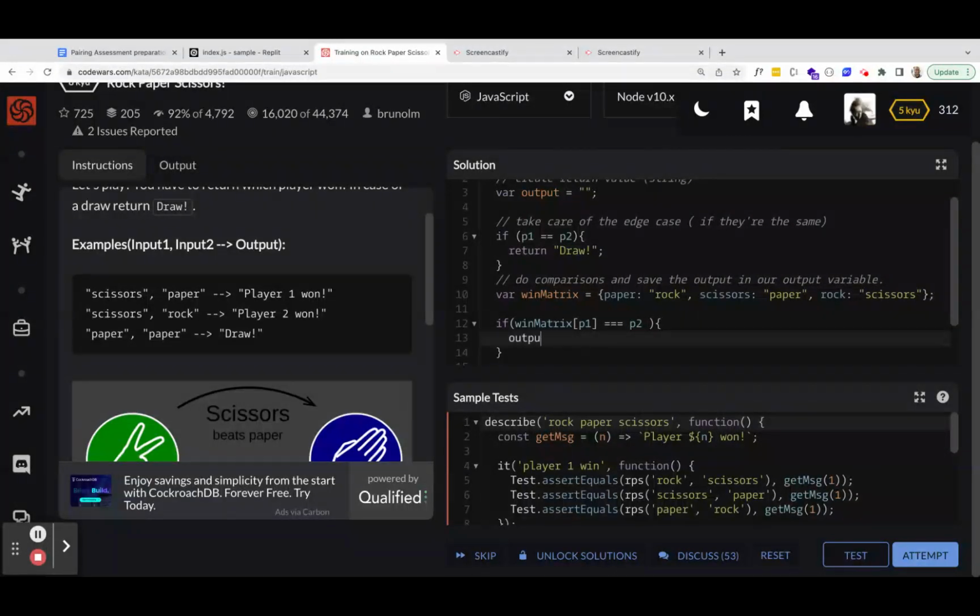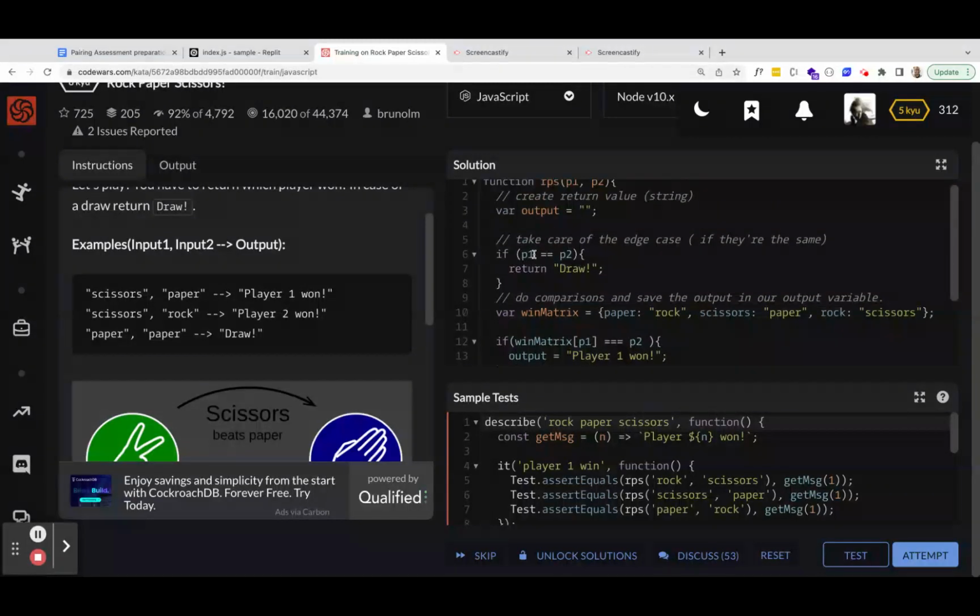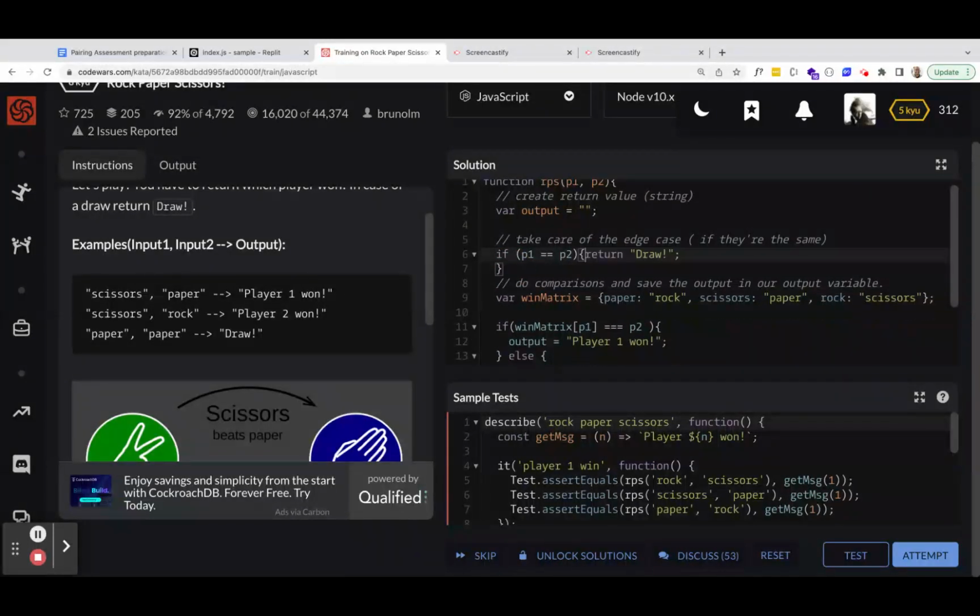Output equals player 1 wins. Make sure we spell it right because we're comparing strings here. Else output equals player 2 wins. There's no tie because the draw is already taken care of up here. We can actually put this all in the same line just to save a little space.